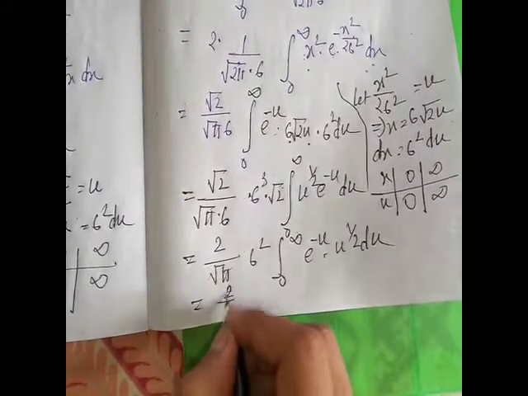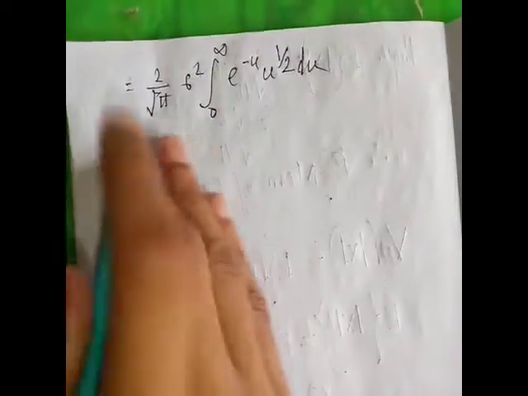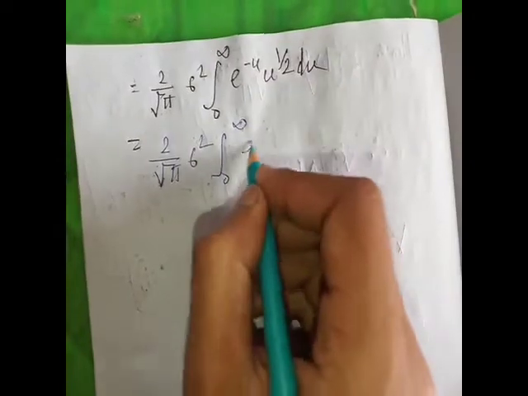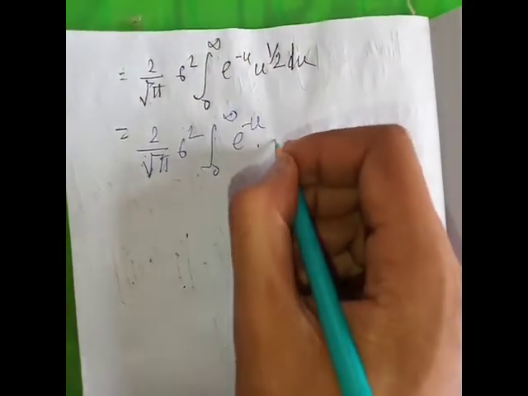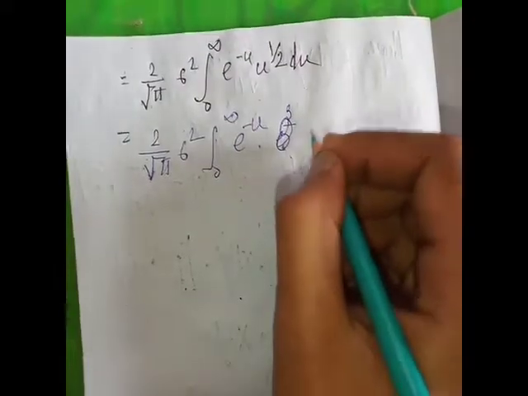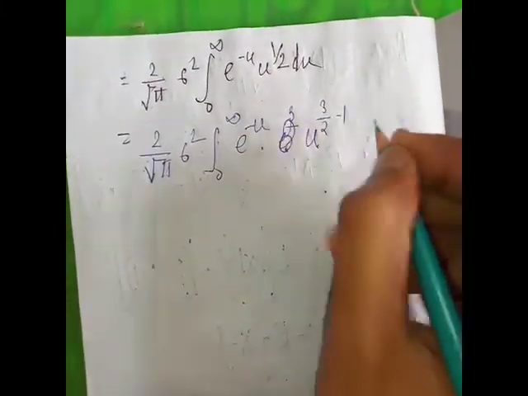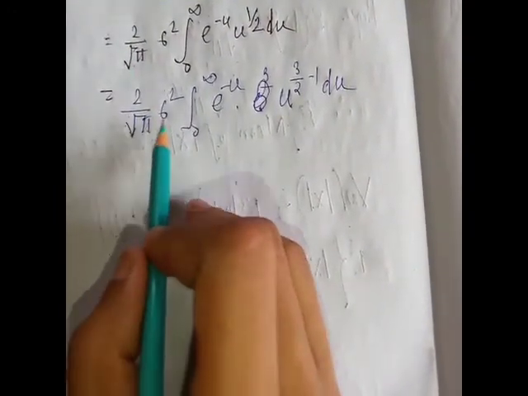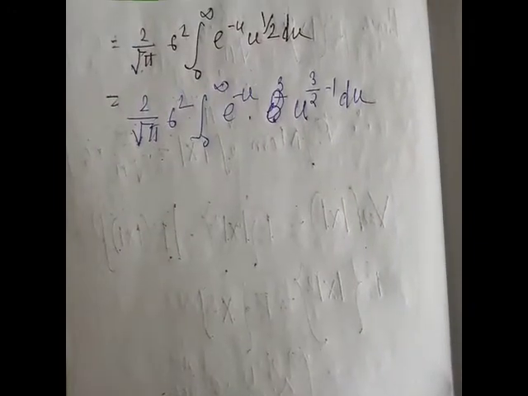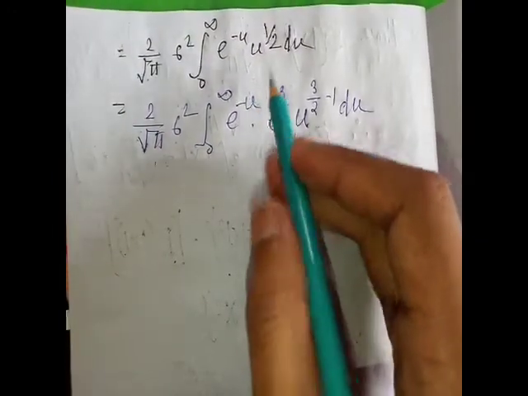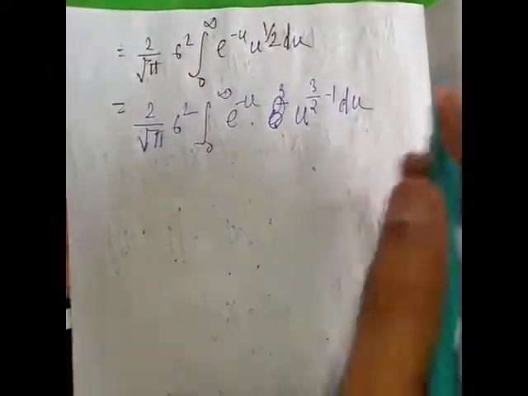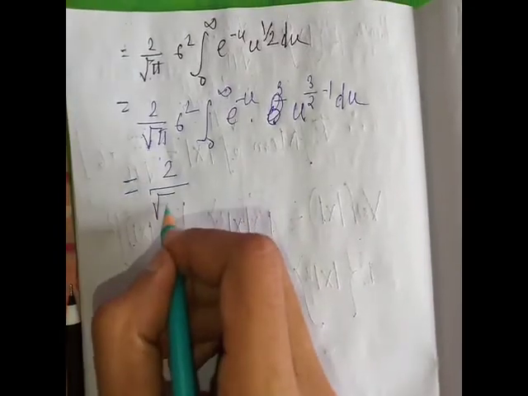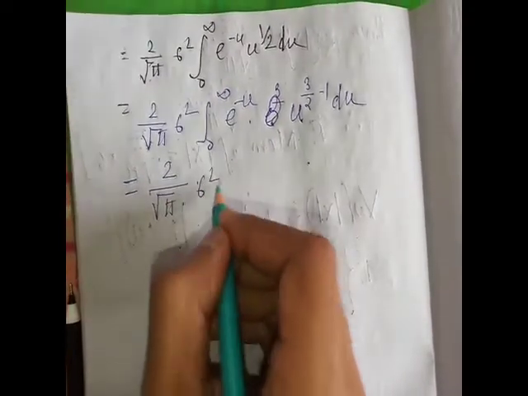So please concentrate on this next step. 2 by root over pi into sigma square, 0 to infinity e to the power minus u into u to the power half, which means u to the power 3 by 2 minus 1 du. Okay, please concentrate on this step. 2 by root over pi into sigma square integration 0 to infinity e to the power minus u, u to the power 3 by 2 minus 1 du.